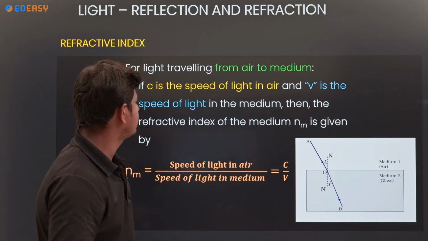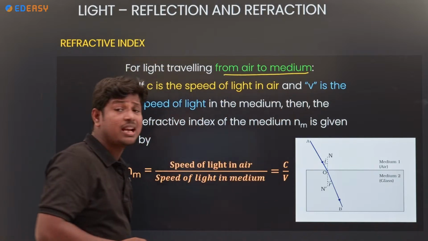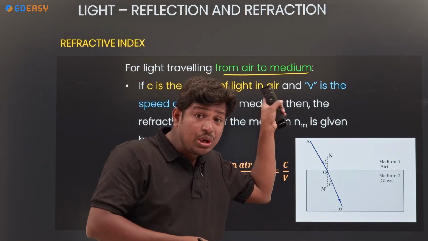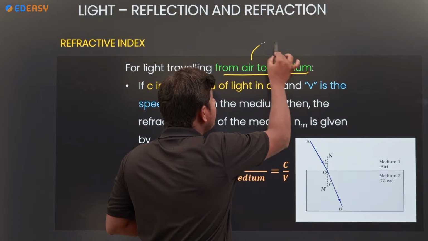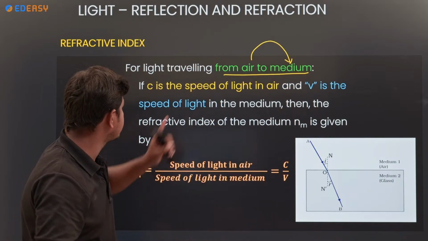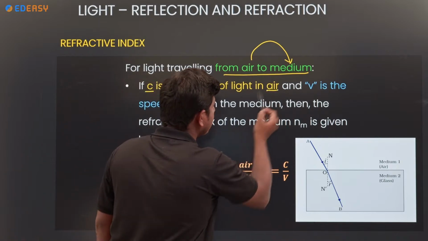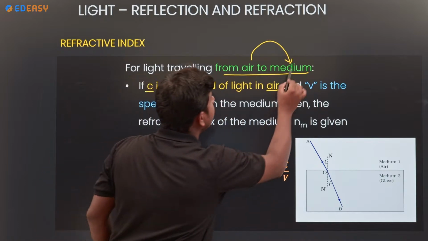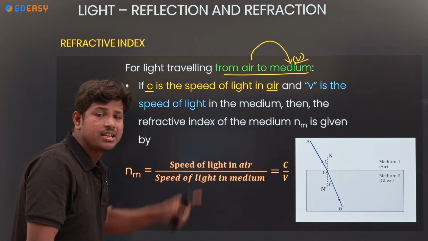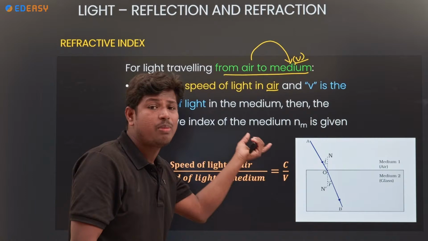Okay, next, light traveling from air to medium. Where to where is light traveling? Light is traveling from air to medium. So what is C here? C is the speed of light in air and V is the speed of light in the medium. Okay, C is the speed of light. Now we take medium 1 by medium 2.